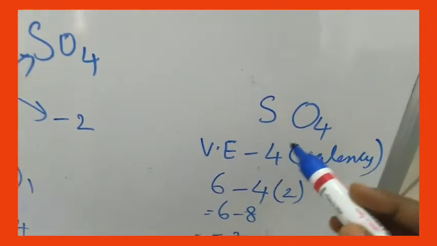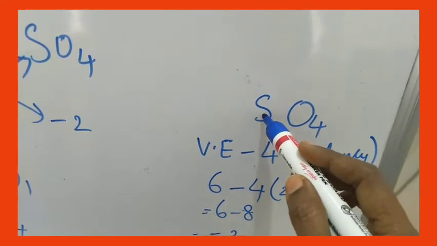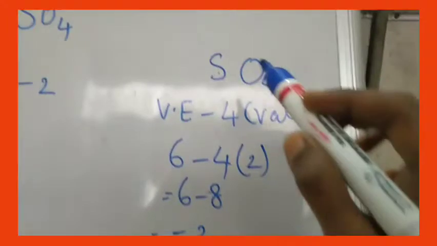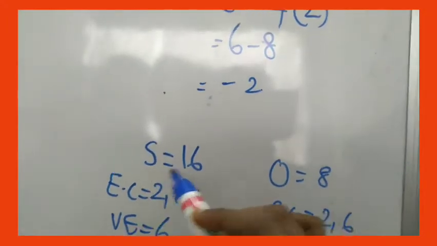Sulfate, SO4. So first element is sulfur. You will take the valence electrons of sulfur. How do you take the valence electrons of sulfur? What is the atomic number of sulfur?